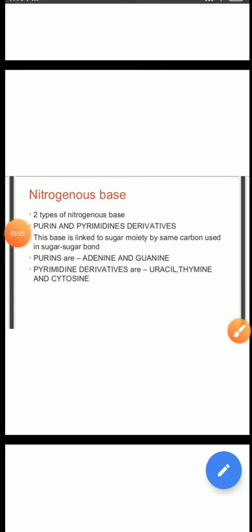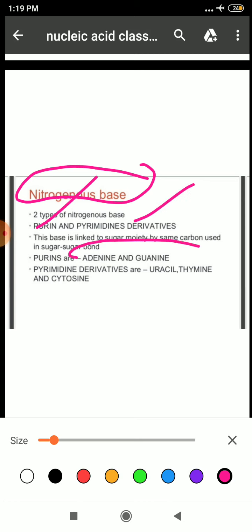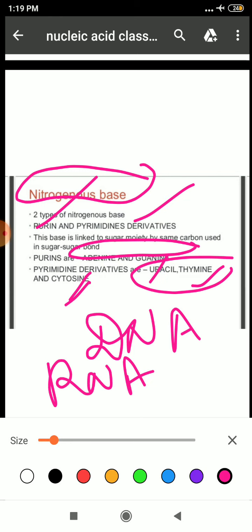Now, the next question in your mind is, what are these nitrogenous bases? Student, I have told you that nitrogenous bases are of two types, purine and pyrimidine. Purine examples are adenine and guanine, and pyrimidine examples are thymine and cytosine in case of DNA, and uracil and cytosine in case of RNA. Clear?